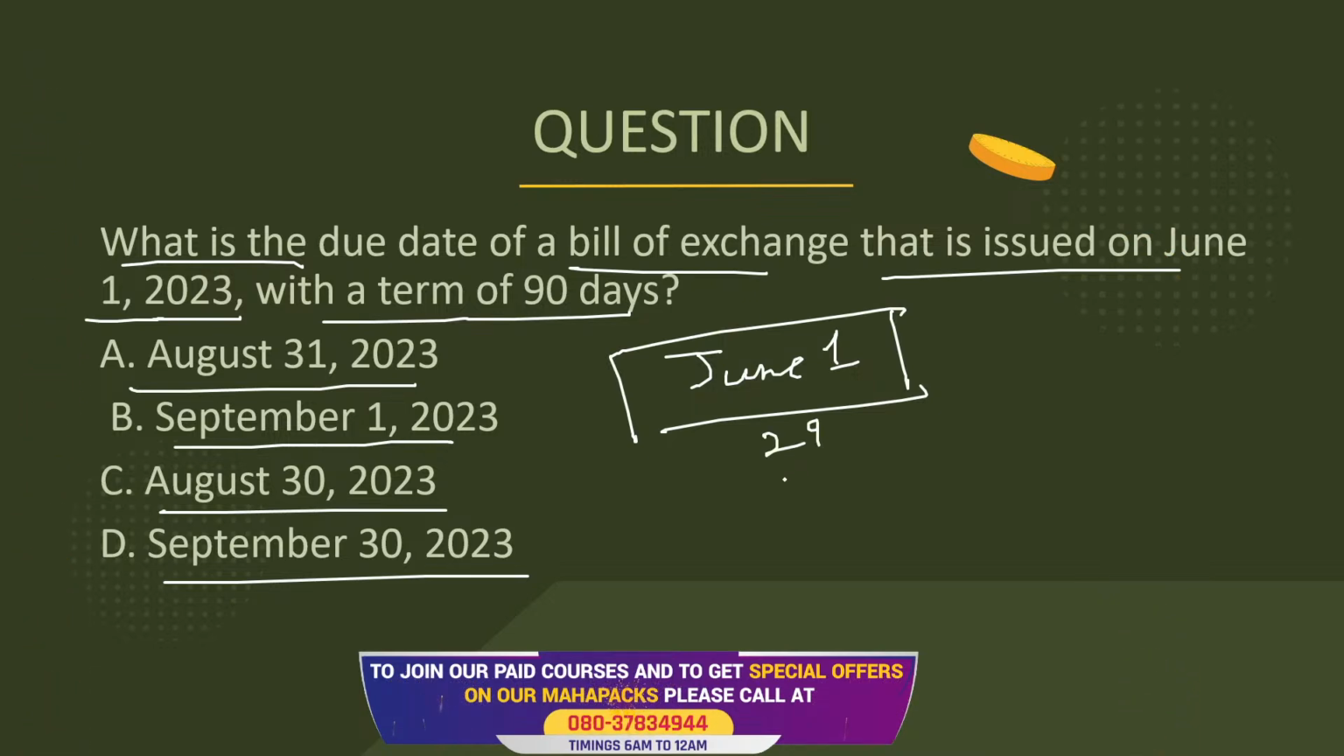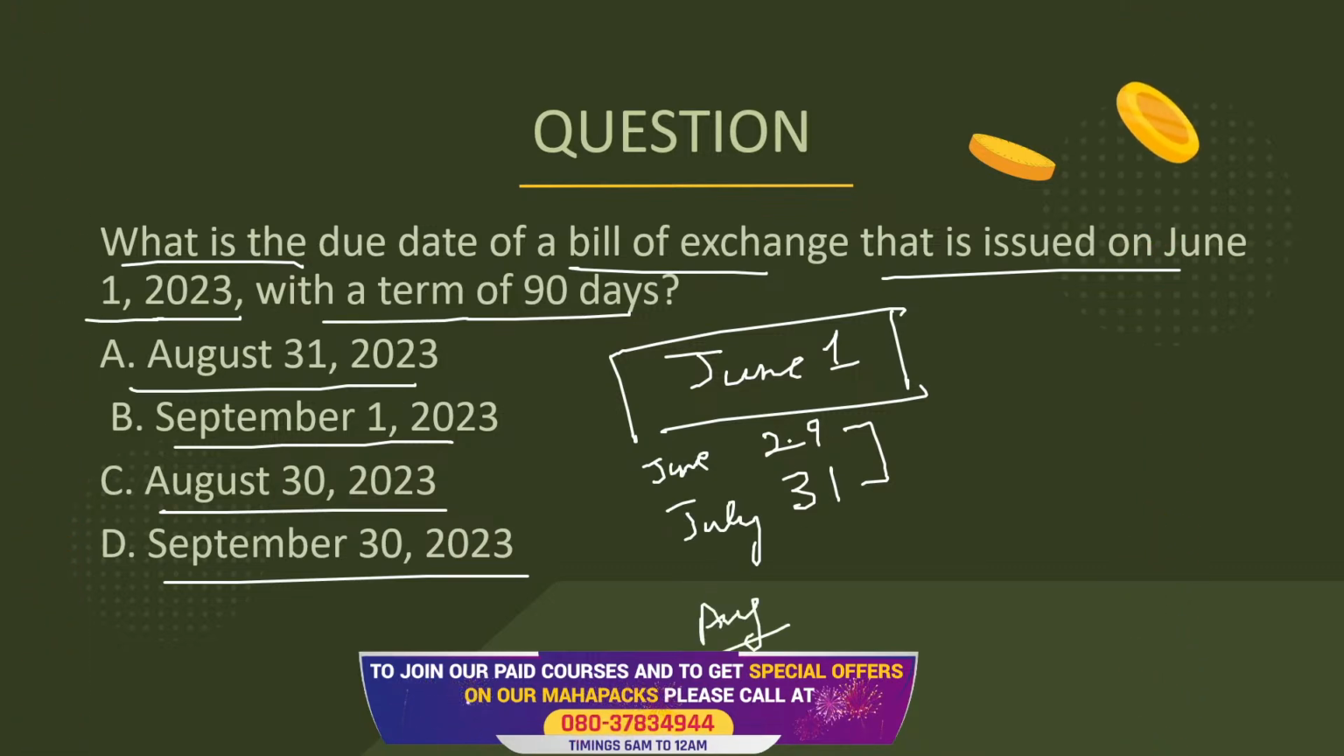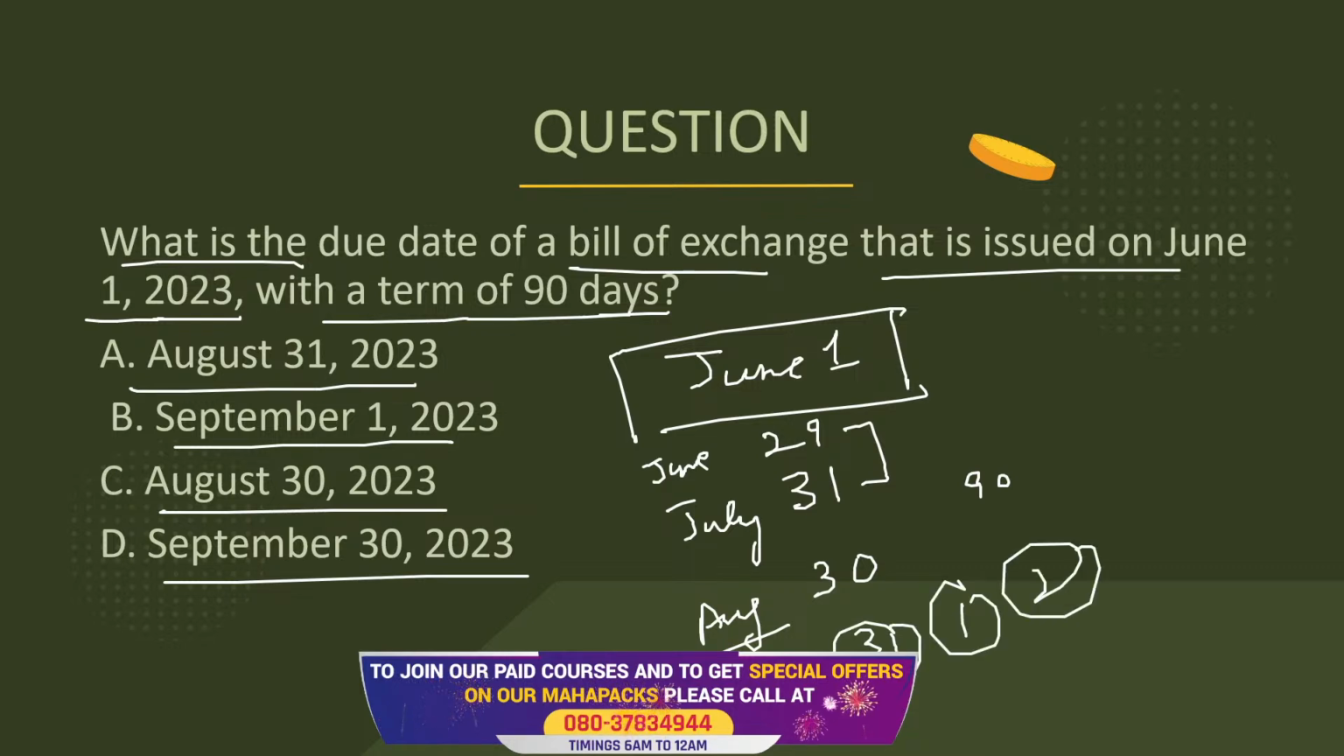29 days of June, 31 days of July, 30 days of August. Then we have June, July, and then we have August. So this is going to be 29 days here. This makes 60, and then we have 30 days of August. I'll have to change this pointer since this is for the term of 90 days now. So August 30 days will make it 90, and then we have 31, 1, and then 2. It should be actually 2nd of September.